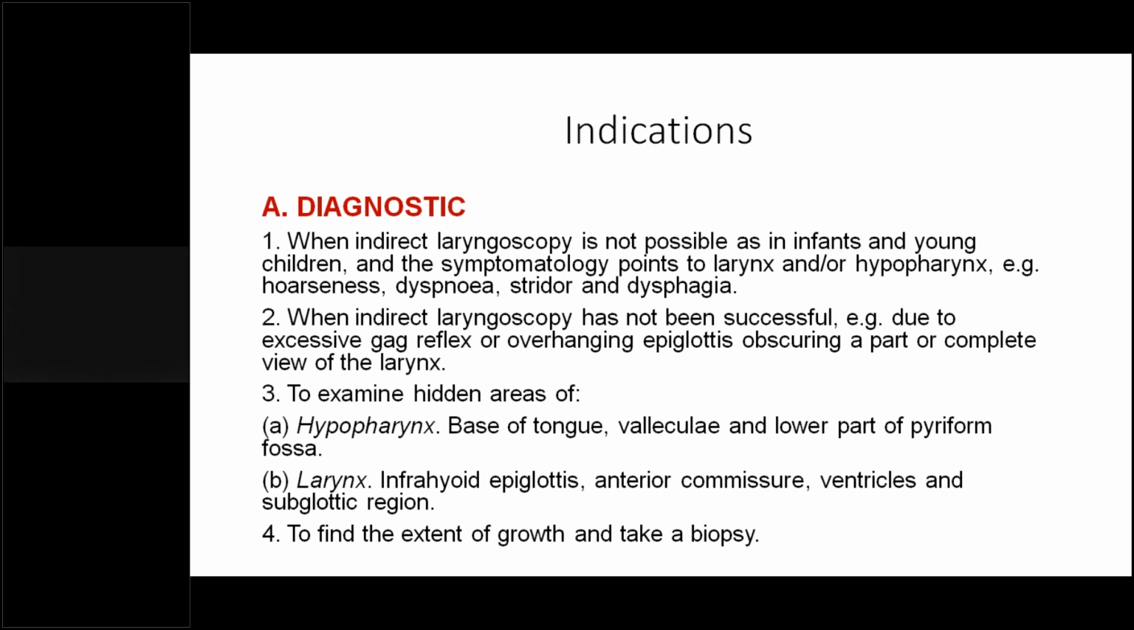Indirect laryngoscopy has not been successful, due to an excessive gag reflex or an overhanging epiglottis obscuring the complete view of the larynx. Then that is also an indication of direct laryngoscopy. Sometimes even when the patient is cooperative and you're doing it, you're not able to see some hidden areas in the hypopharynx side, that is base of tongue. The tongue might be very bulky and you're not able to see the base of the tongue, vallecula, and lower part of the pyriform fossa. So these are some of the structures which you're not able to see by doing an IDL.